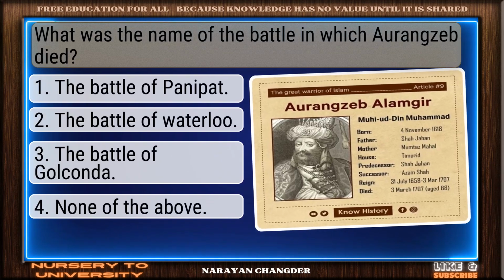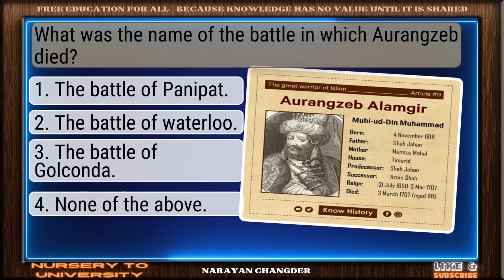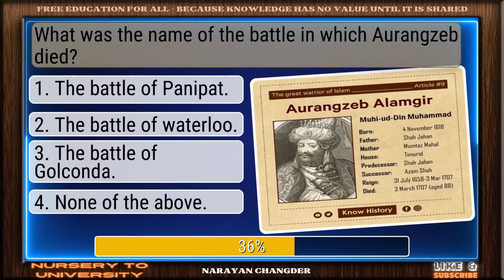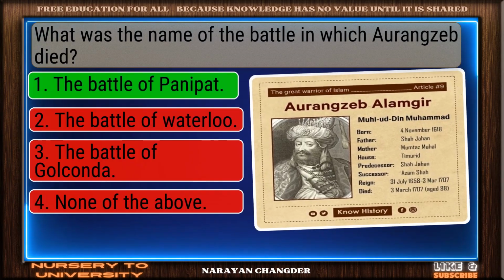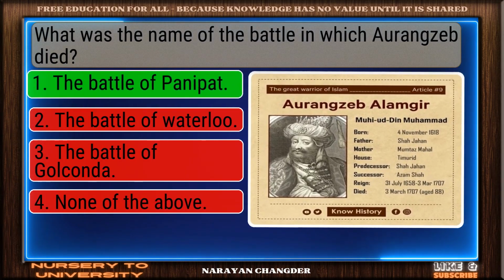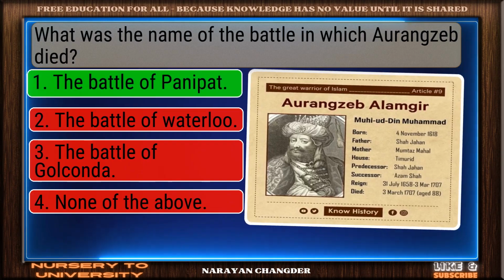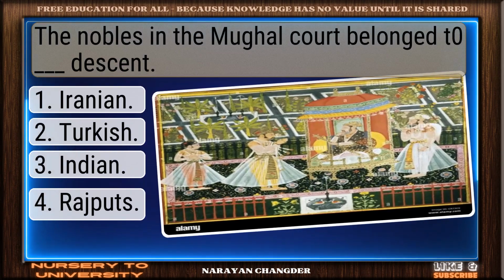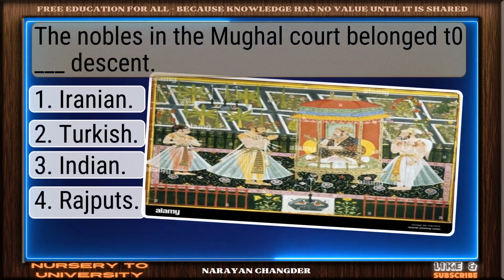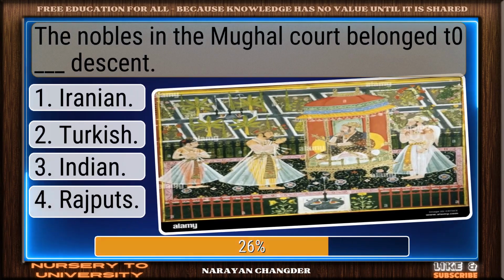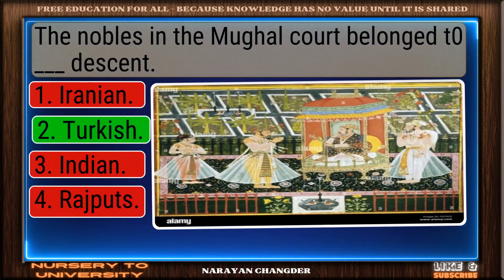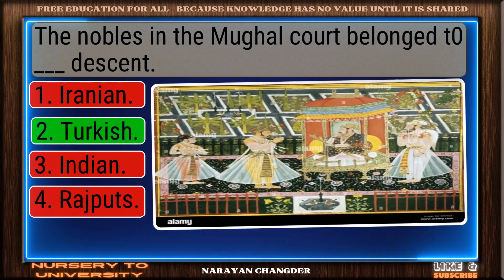What was the name of the battle in which Aurangzeb died? Smart move. The Battle of Panipat is an accurate answer. The nobles in the Mughal court belonged to descent. Valid point, Turkish is true.